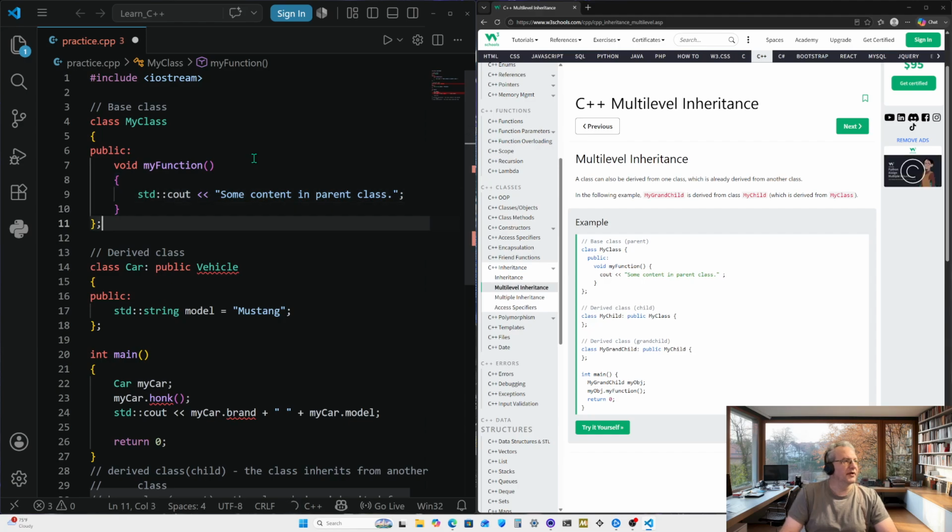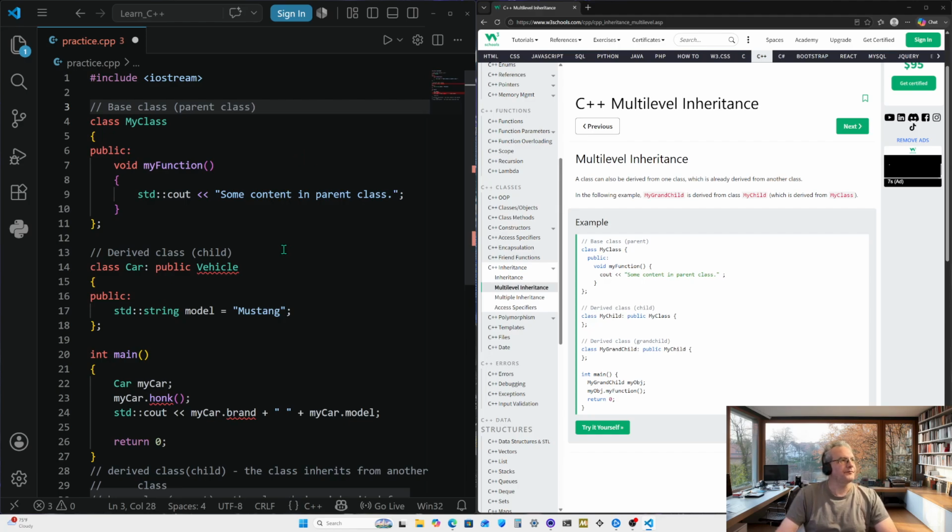All right, and then we have the derived class. Actually, let's go ahead and add to these comments here. Parent class, parent, and then child class. So your base class, and I don't know why we have multiple names for the same thing, but base class or parent class, I'm going to go and put that in there too.